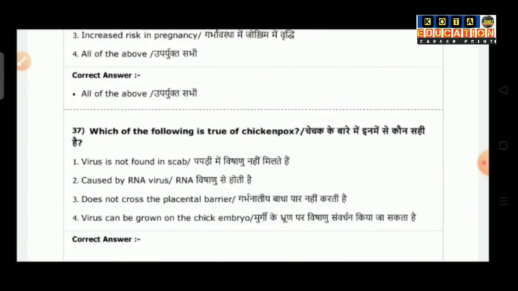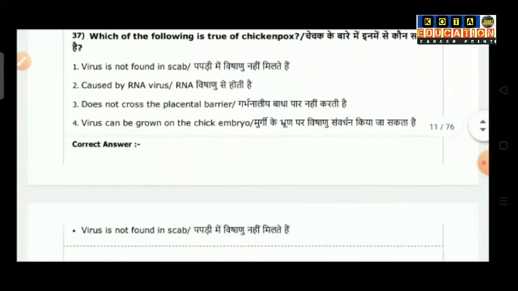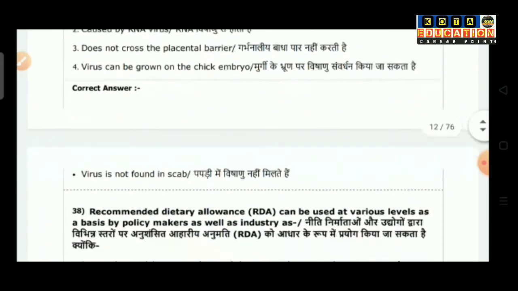Question number 37: which of the following is true of chickenpox? Option 1 is virus is not found in scab. Option 2, caused by RNA virus. Option 3 is does not cross the placental barrier. Option 4 is virus can grow on a chick embryo. The answer is virus is not found in scab.